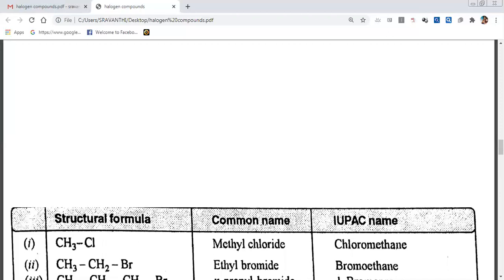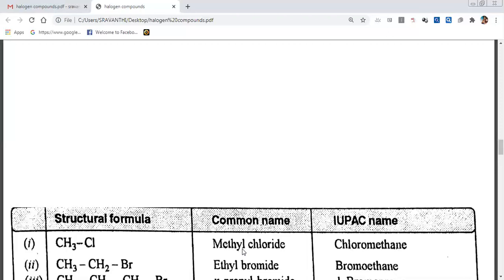Did you get my point? First, think that only hydrogen is there. If it is only hydrogen, what is the name of that compound? Methane. So what they did, one of the hydrogens from methane is replaced with chlorine. That's why we get alkyl compounds. So how can you give the common name and IUPAC name? In writing the common name, the alkyl should come first. If it is methane, methyl.